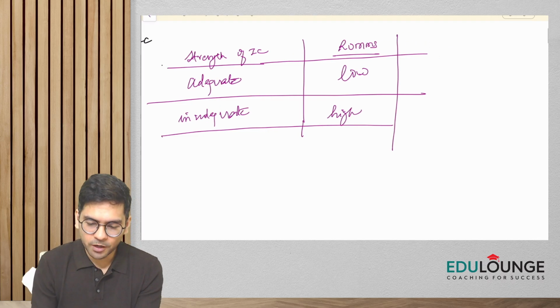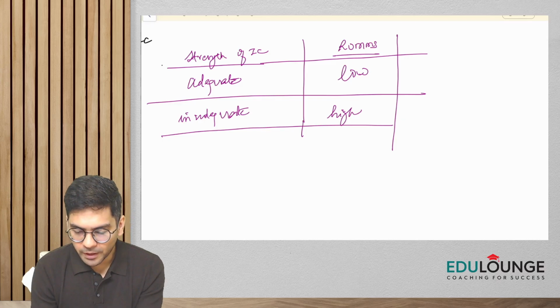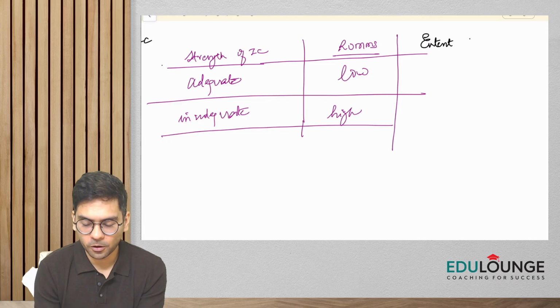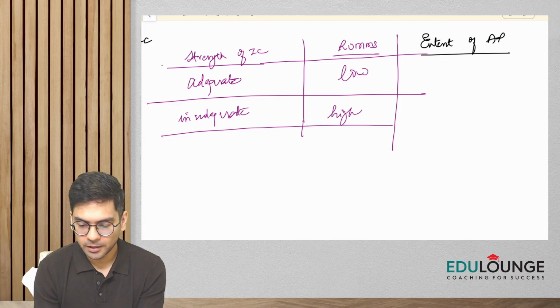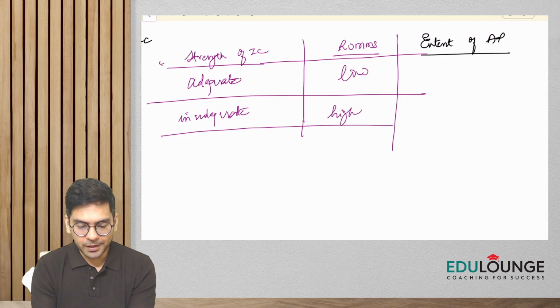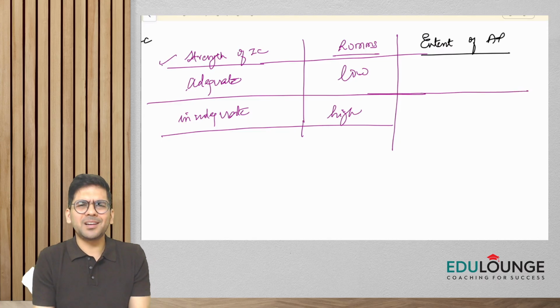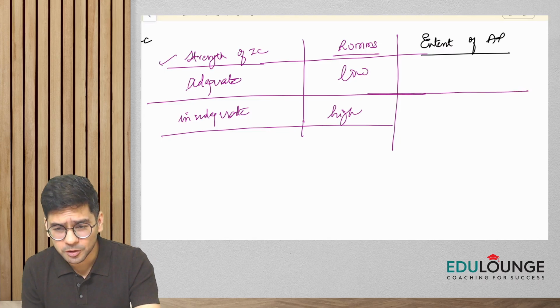Okay, now just one more point. So guys, what do you think? What would be the impact of this on your audit procedure? I can write it in this way: extent of audit procedure. So you tell me, guys, if internal controls are adequate and the risk of material misstatement is low, you feel that the chances of misstatements in the financial statements would be very low.